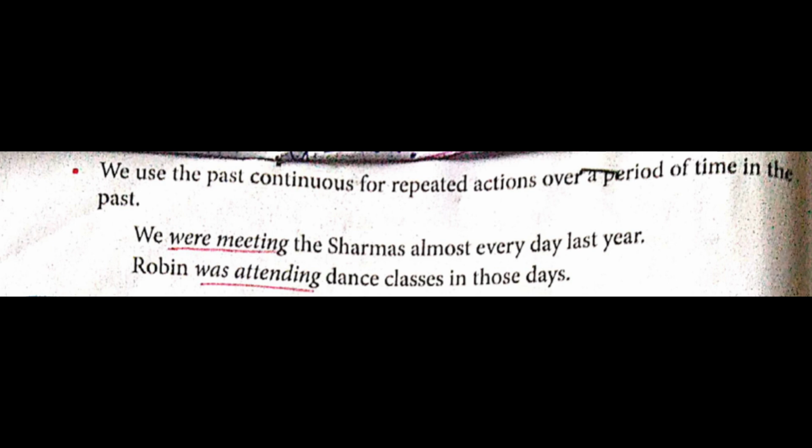Every day we were meeting. So not only one time, but again and again. So underline were meeting. Next one. Robin was attending dance classes in those days. So not only one day, but again and again he was attending his classes. So you will underline was attending, which is in past continuous tense.